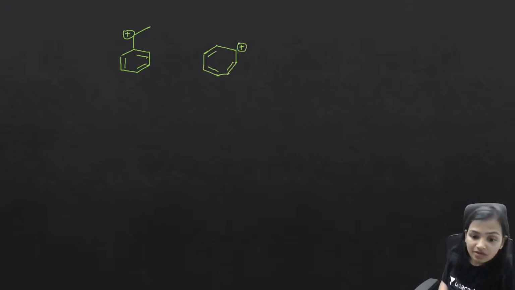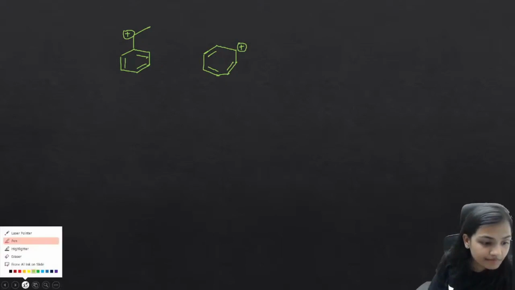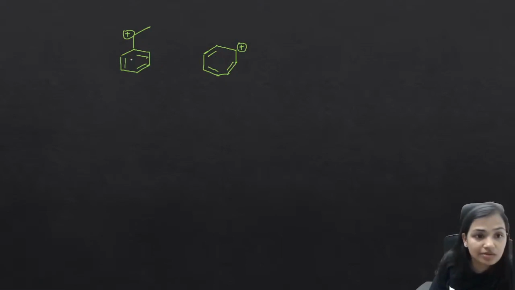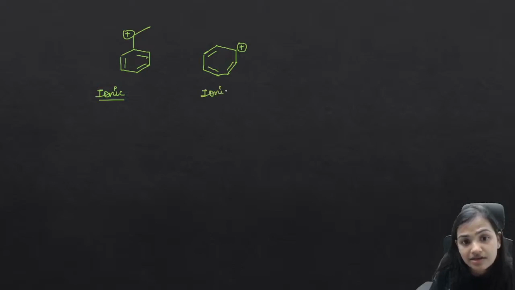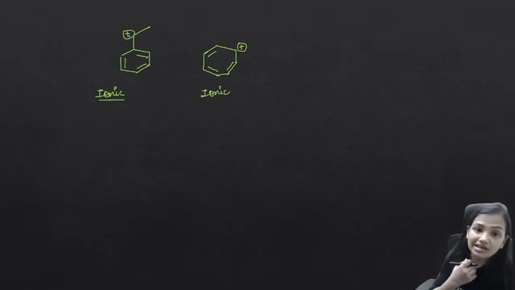Now let's see what happens between the two molecules. This molecule is ionic, and this one is also ionic. Here we have a positive charge, and here also we have a positive charge. Both are ionic in nature.